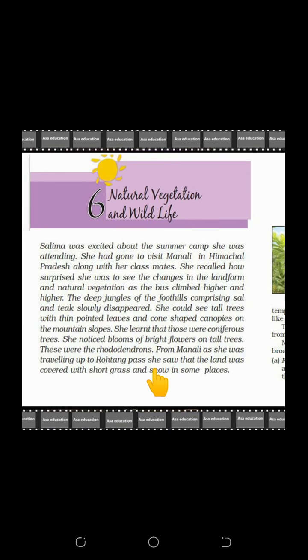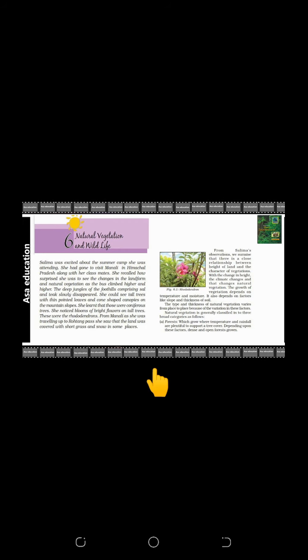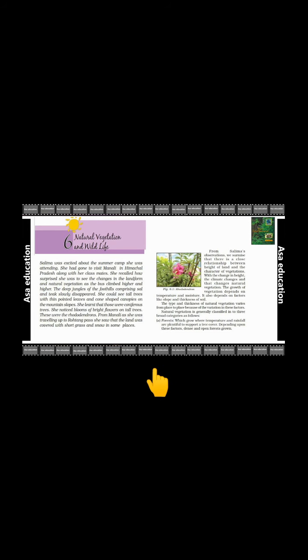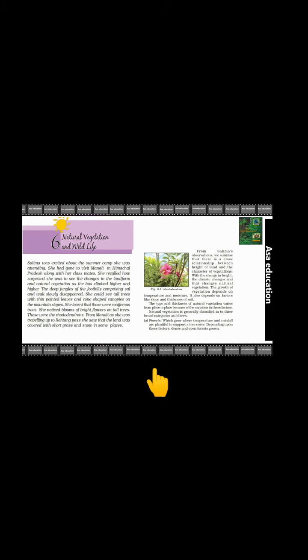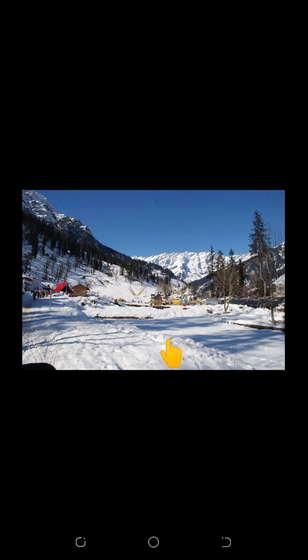She recalled how surprised she was to see the changes in the landform and natural vegetation. As the bus climbed higher and higher, the deep jungles of the foothills comprising sal and teak slowly disappeared.